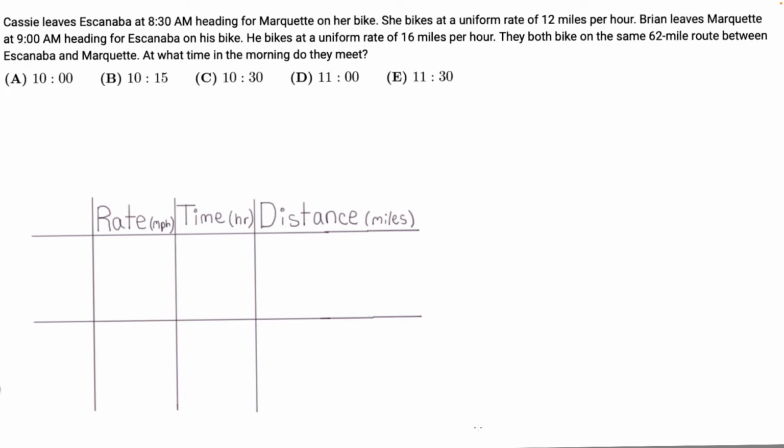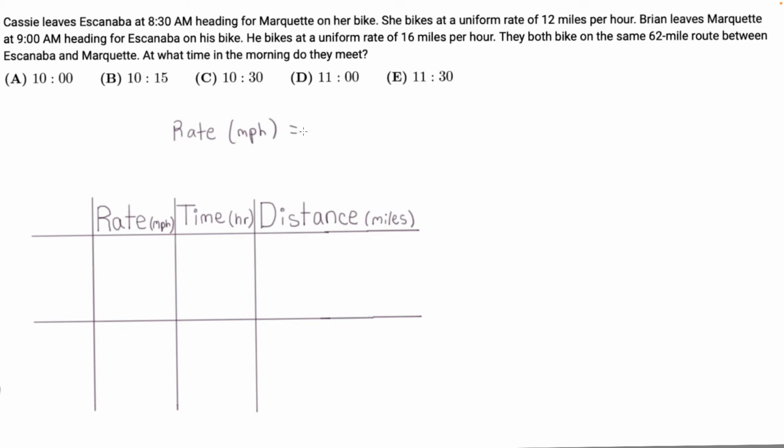They both bike on the same 62-mile route between Escanaba and Marquette. At what time in the morning do they meet? So first we can write the rate. And the rate that they travel is in miles per hour.